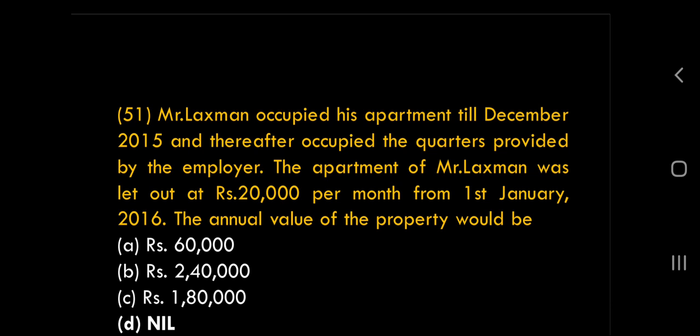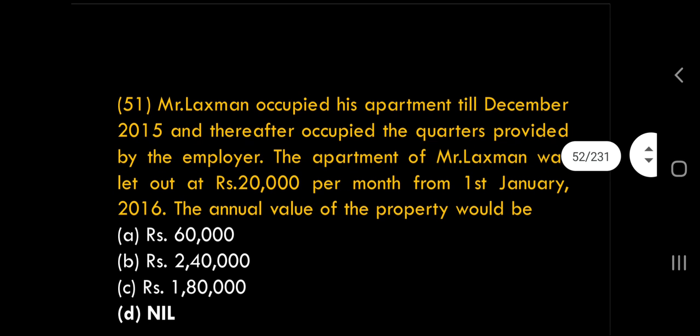So ignore that. Now what is reasonable expected rent? 2,40,000. Compare that 2,40,000 with actual rent 60,000. Whichever is higher, 2,40,000. So what is gross annual value? 2,40,000. Now you understood what is the answer in this question? Yes, the annual value of the property is 2,40,000. Now generally in any question, if they give annual value, believe that it is net annual value.